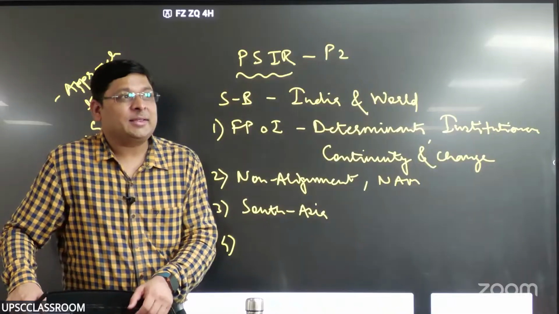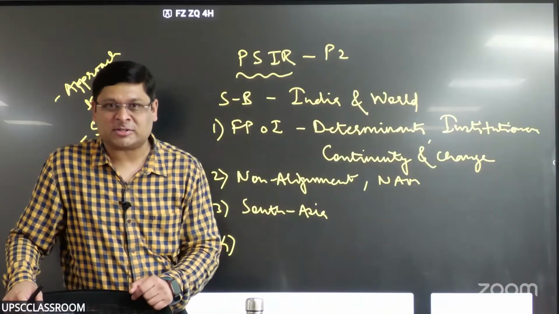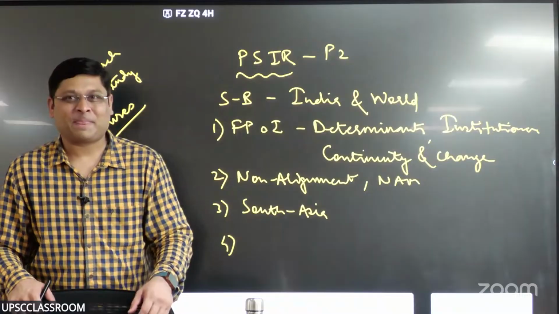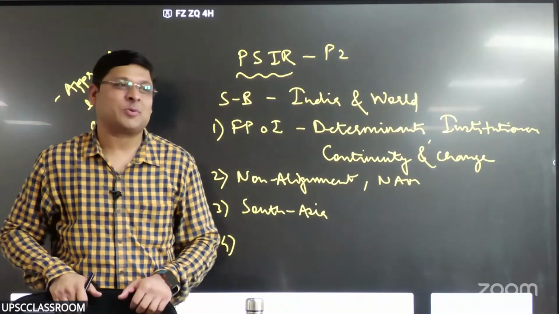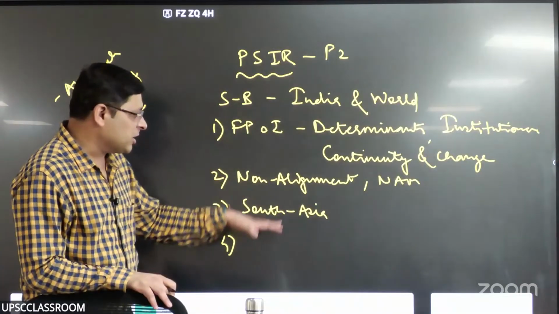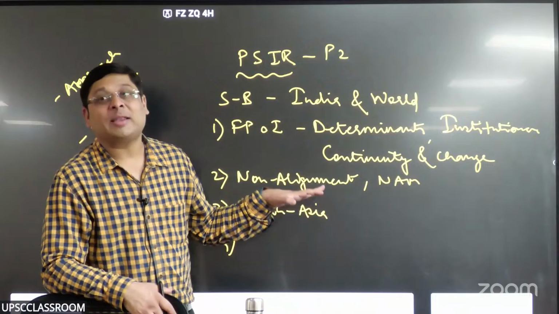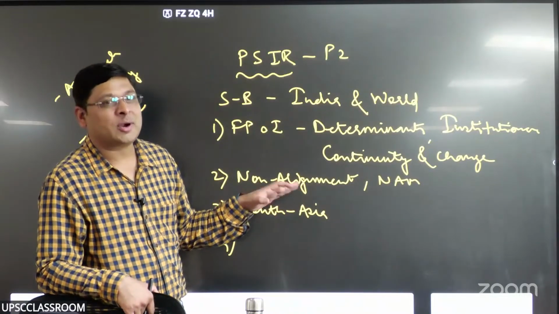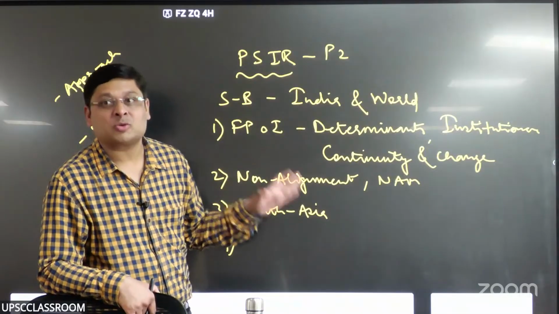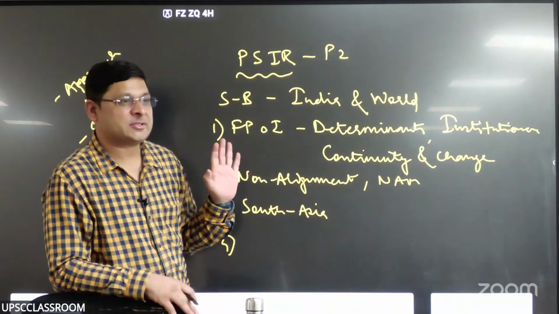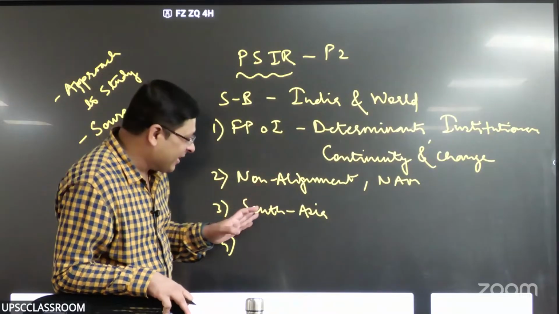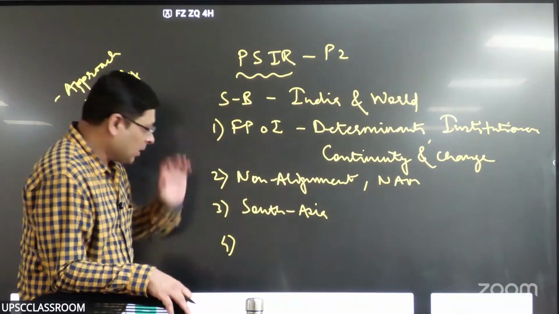That is one. And then they have mentioned the Look East policy. And they will ask a question on the Act East policy, because it is the next avatar of the Look East policy, right? So that is what you study in this component. But that also means you study India's relationship with neighbors, which is not explicitly mentioned, but you have to study. And we will discuss those case studies. Don't worry. Most importantly, Pakistan. So it deals with South Asia.